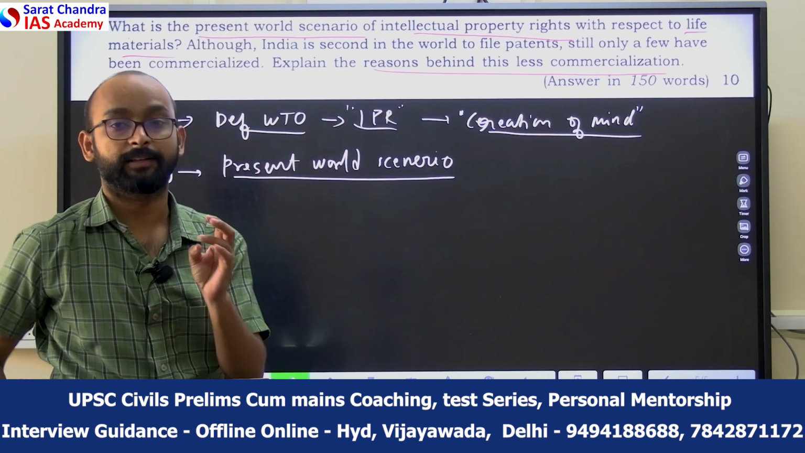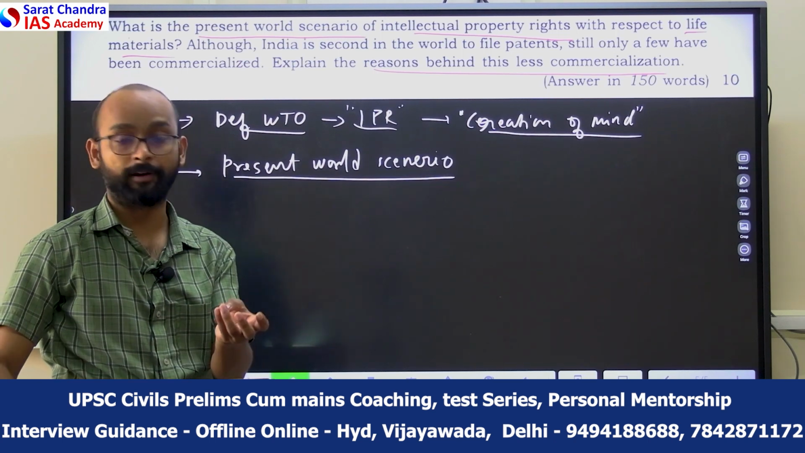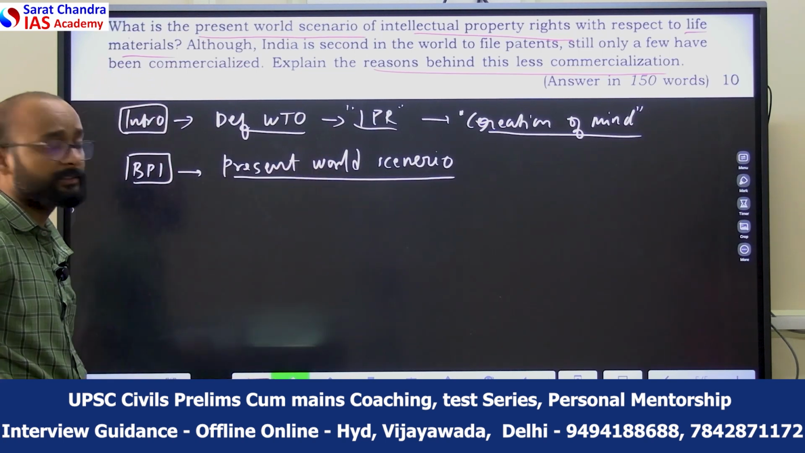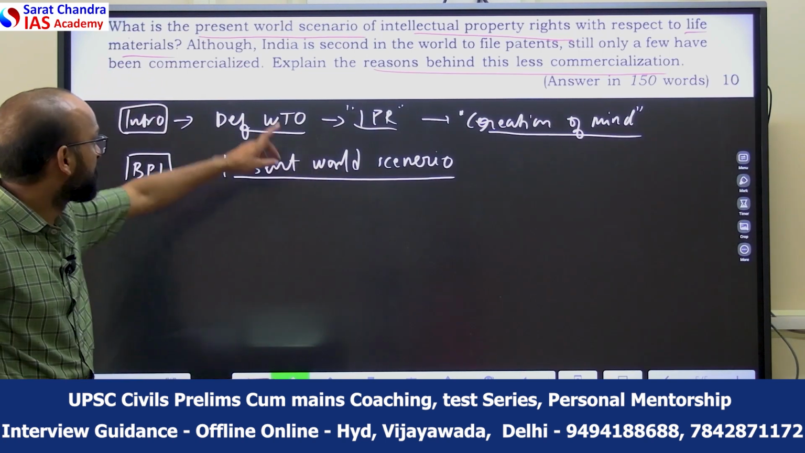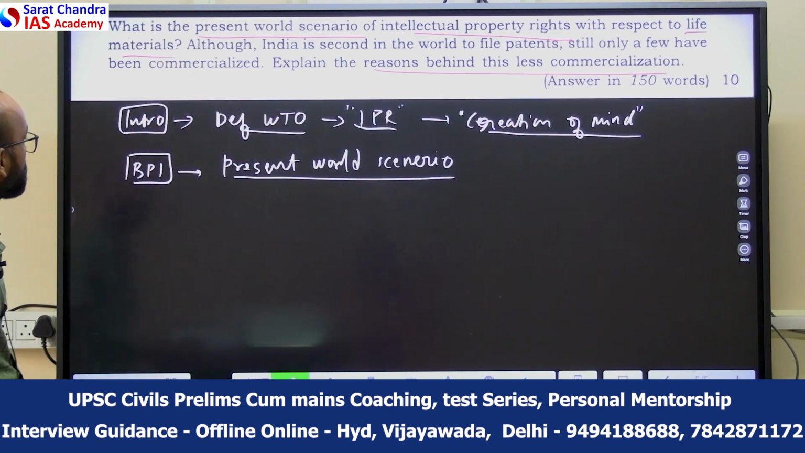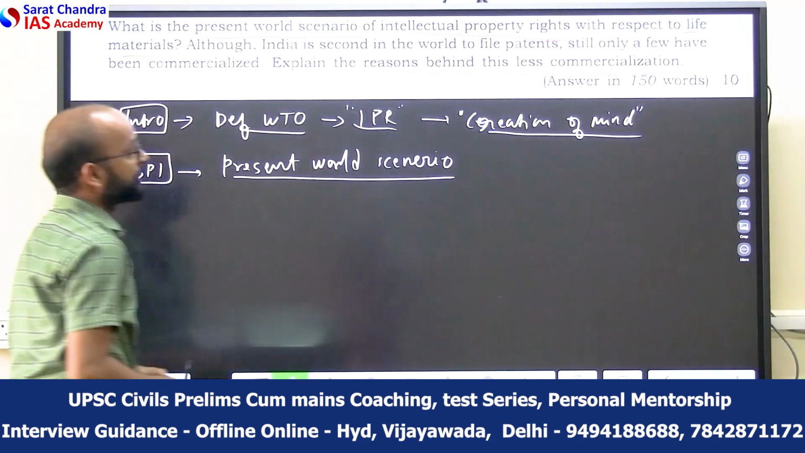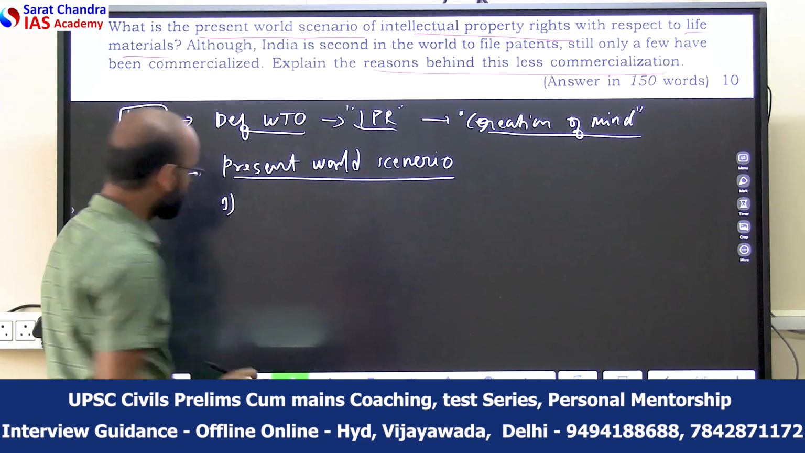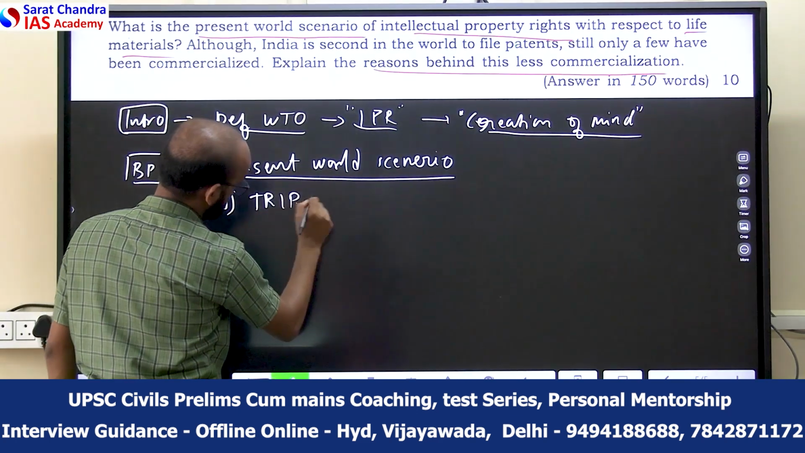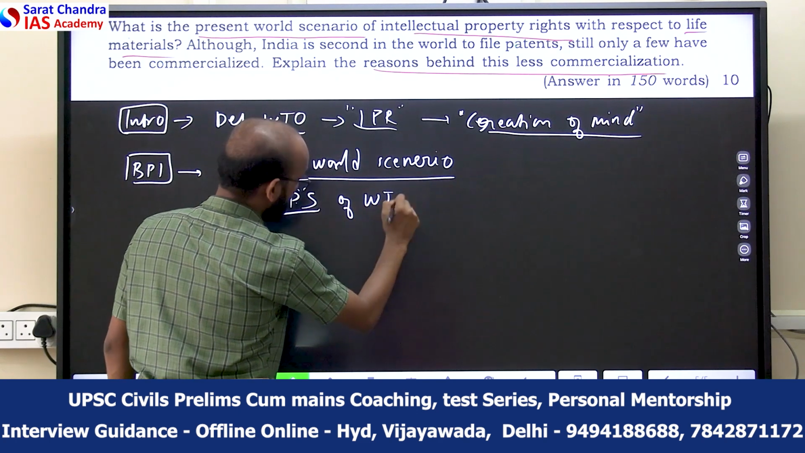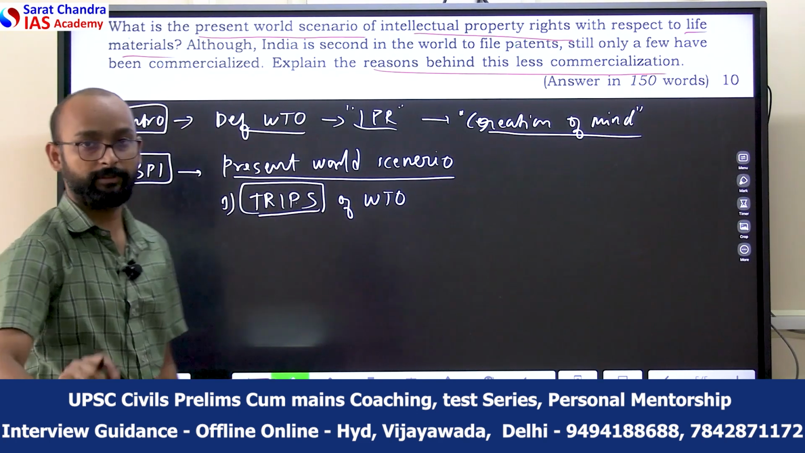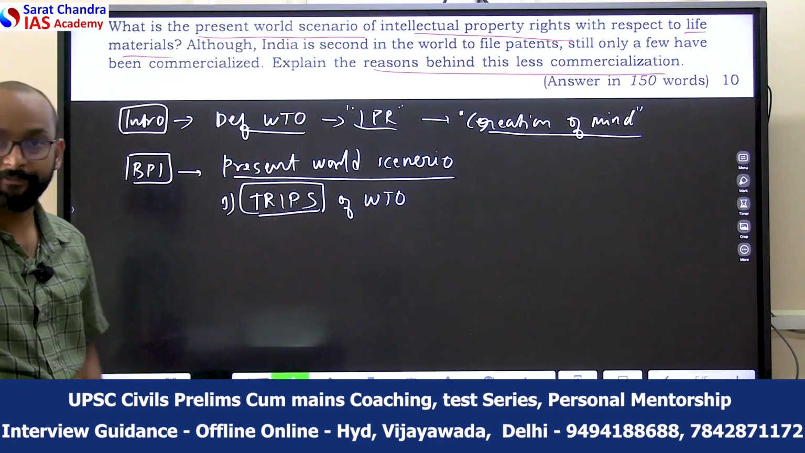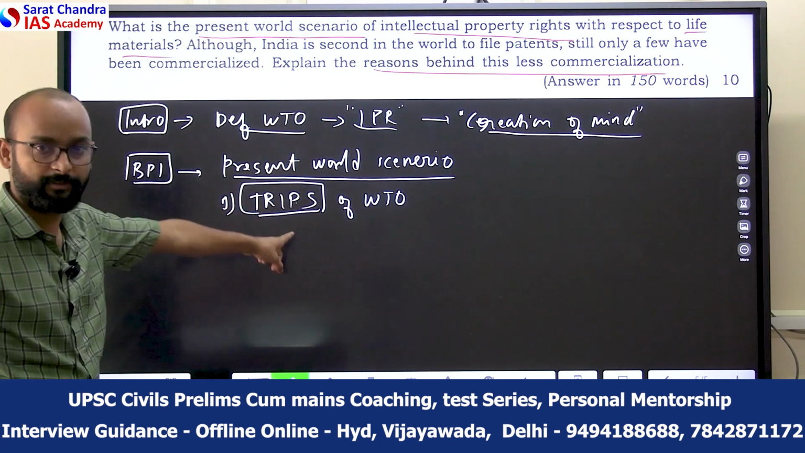For example, the drugs, life-saving instruments, medical instruments, such related components, and the products and processes should be focused on that part. So present world scenario with respect to IPR in the world of life material, the first point should be the TRIPS agreement of WTO. The TRIPS agreement, which is signed under the WTO, should be the first one, because it provides the framework for the patent of life drug or the life material. So it covers that also. So this can be the first point.